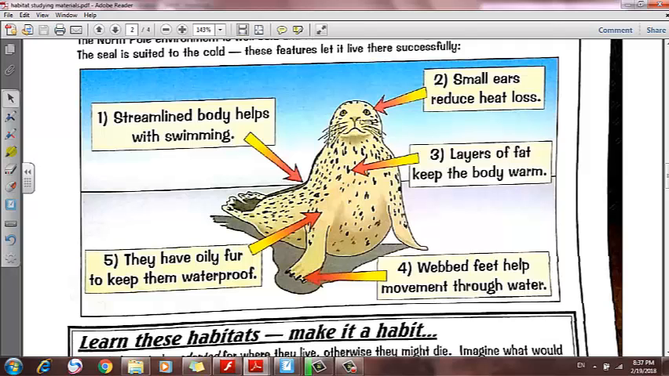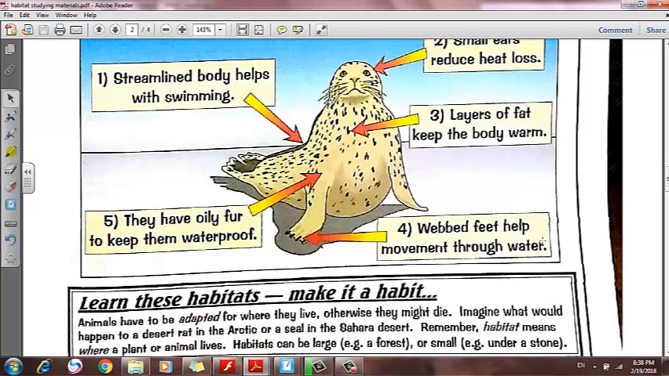as its ears are small. It has layers of fat to keep its body warm, webbed feet to swim, oily fur to keep it waterproof, so when it swims in water it comes out without being wet.